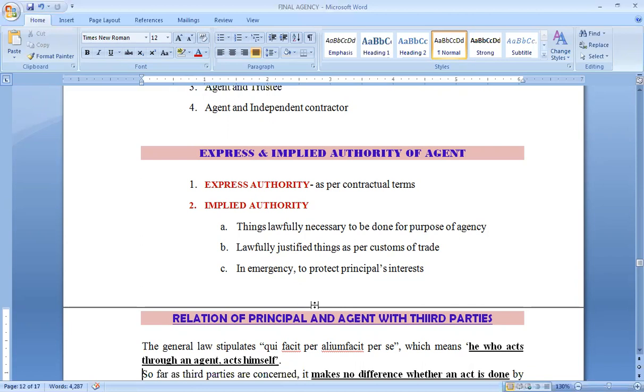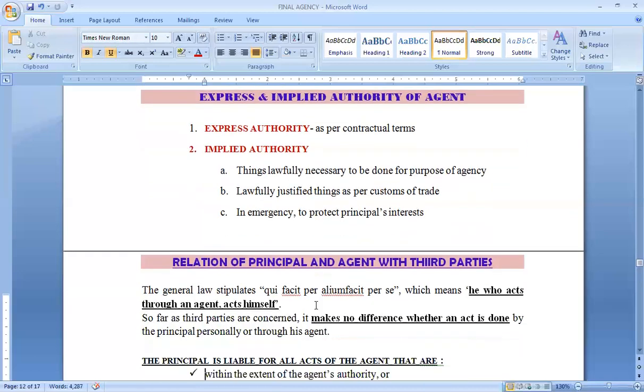Thirdly, as we have discussed earlier, in case of emergency, there is agency by necessity. When there is an emergency, he may perform some other tasks also, which are in the best interest of the principal. They also come under his implied authority. It is implied that to protect the interest of the principal, he will do some task. So this is a short topic of express and implied authority.